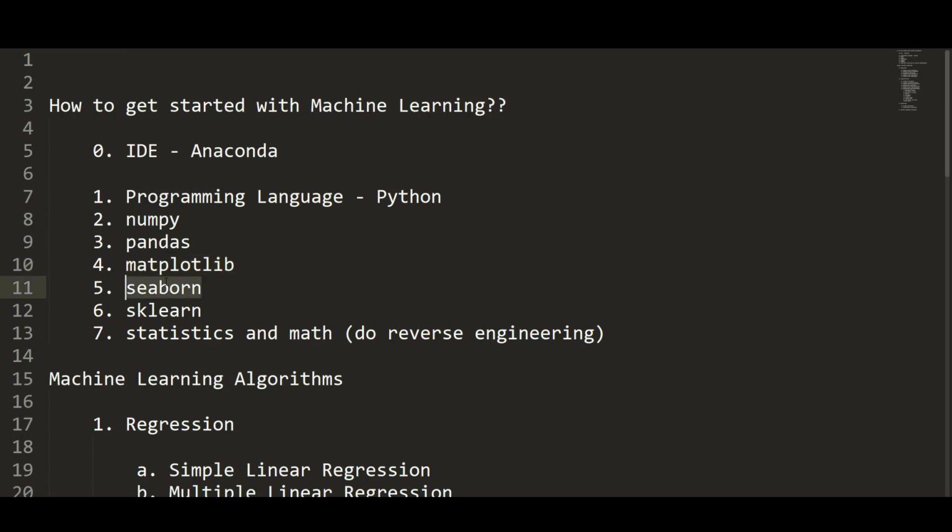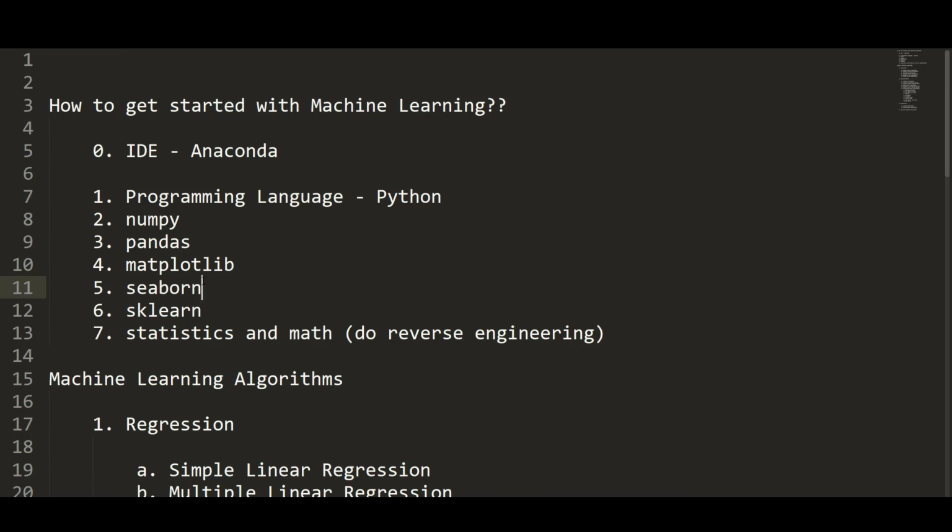Matplotlib and Seaborn are essentially useful in data visualization. Do learn all these libraries in the same order that I mentioned. First start with NumPy, then go with Pandas, then Matplotlib, and then Seaborn. Without these four libraries, we cannot perform any operations in machine learning. These are extremely useful libraries for anyone who is starting machine learning.